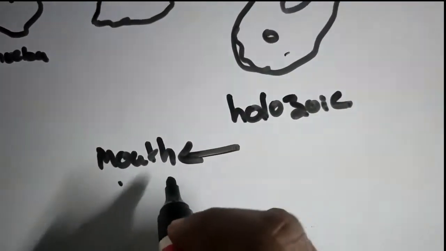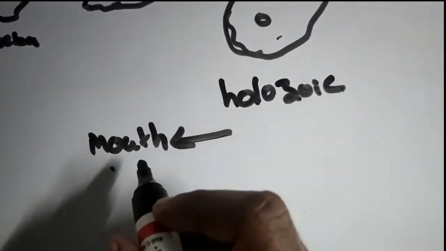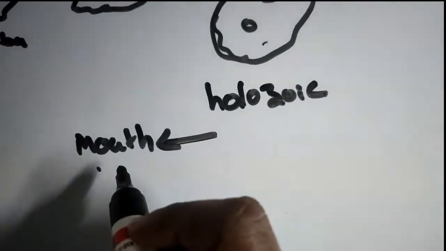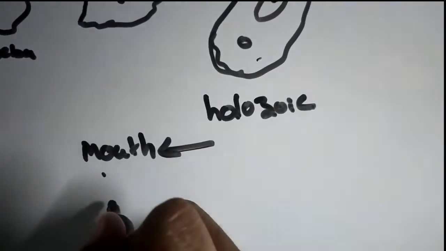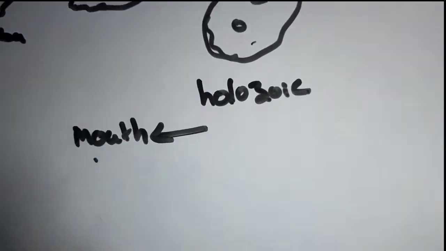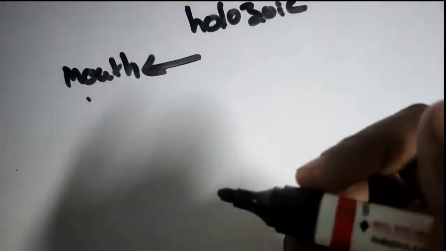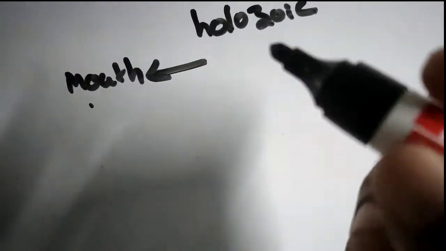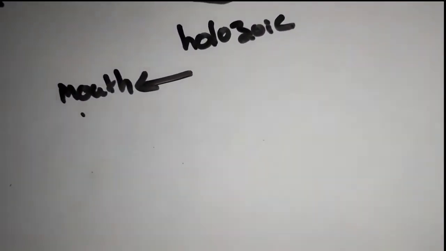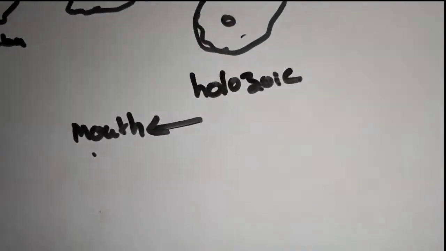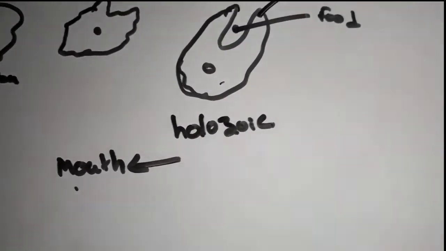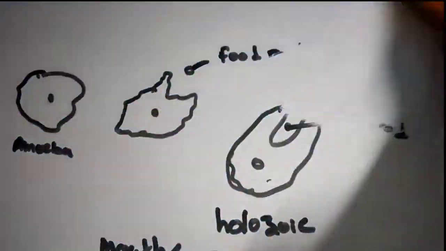And from the mouth arises the esophagus. From the esophagus it enters the stomach. From the stomach it enters the intestine. After the intestine, the food which is undigested and some extra parts will be excreted.